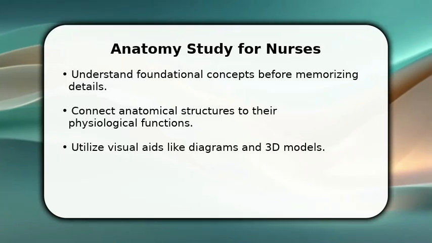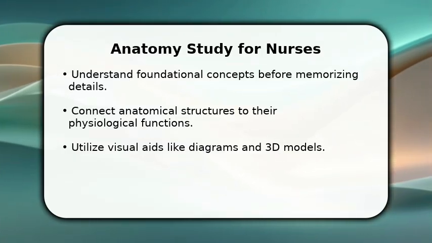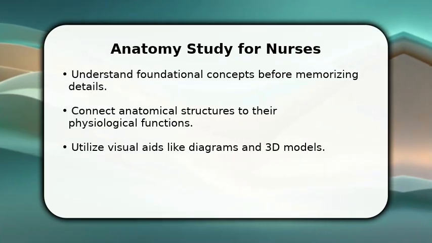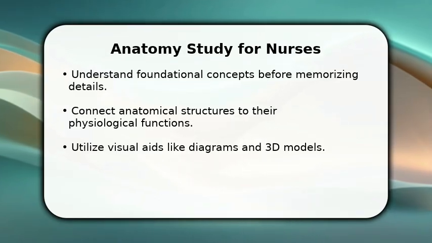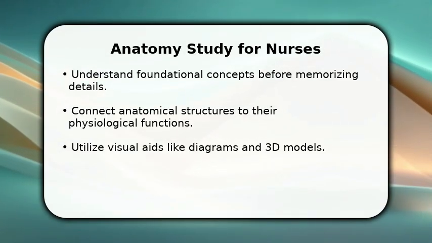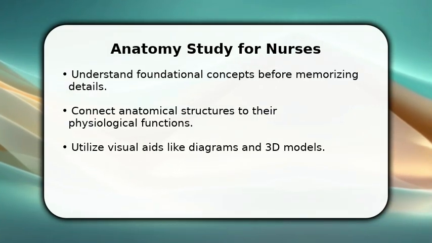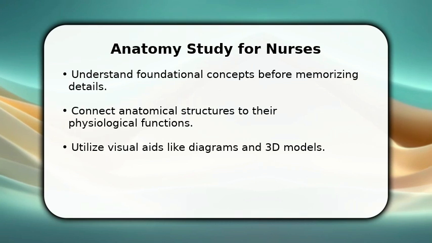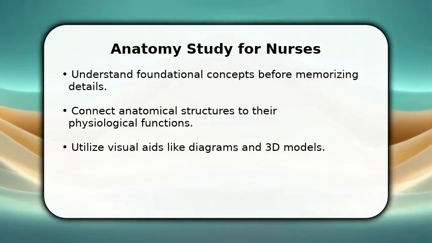In this video, I will explain how to study anatomy for your BSc nursing program. First, begin by understanding the foundational concepts rather than immediately memorizing every detail. Focus on the why behind structures. Next, always connect anatomical structures to their physiological functions. This provides crucial context. Finally, make extensive use of visual aids such as detailed diagrams, anatomical atlases, and interactive three-dimensional models to enhance your learning and retention.